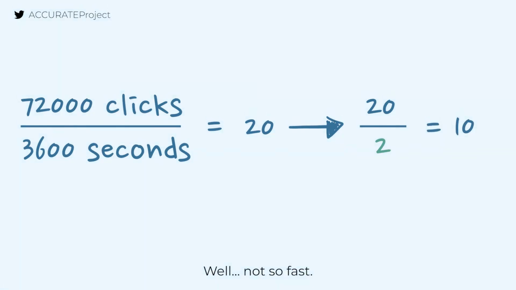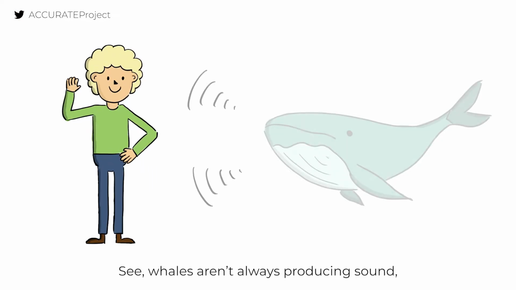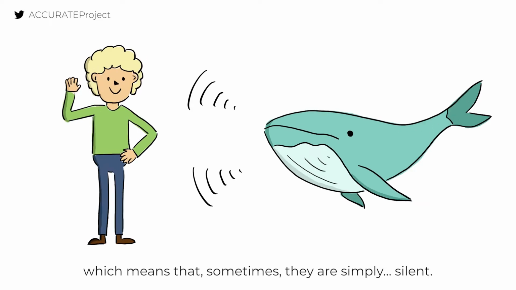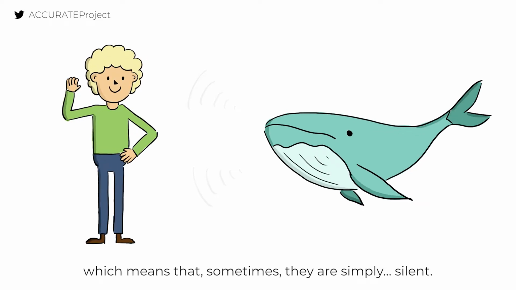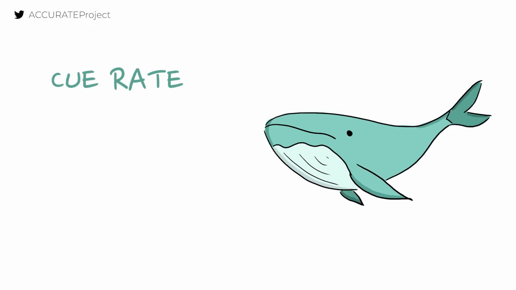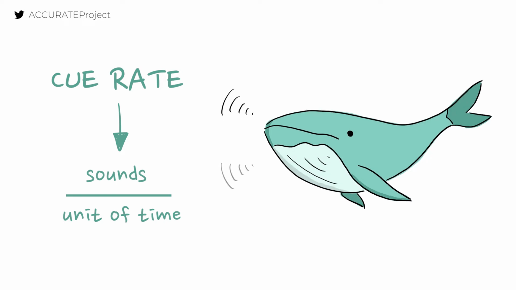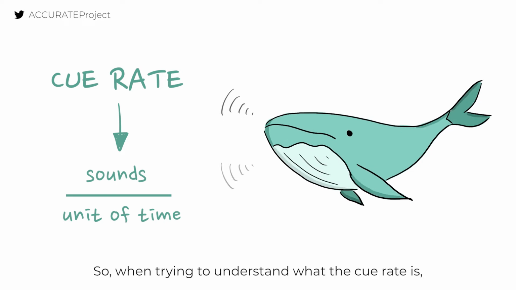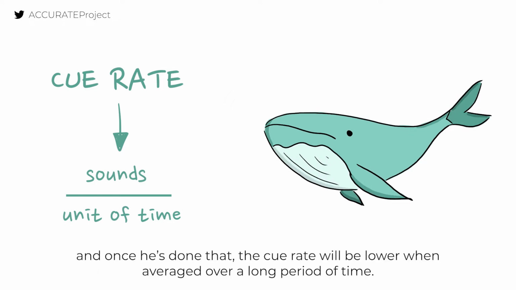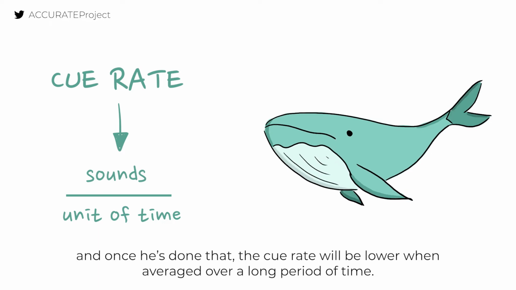Well, not so fast. There's something Len hasn't accounted for. See, whales aren't always producing sound, which means that sometimes they're simply silent. That's a very important factor to consider when calculating the cue rate, which tells us how many sounds per unit of time the animal produces. So, when trying to understand what the cue rate is, Len needs to consider those silent periods as well, and once he's done that, the cue rate will be lower when averaged over a long period of time.